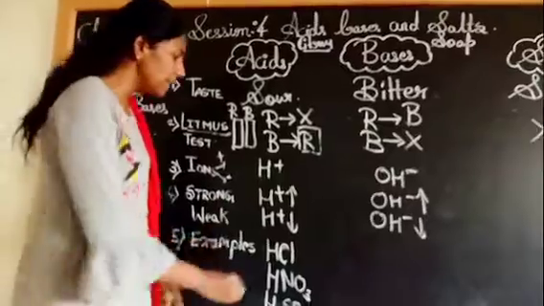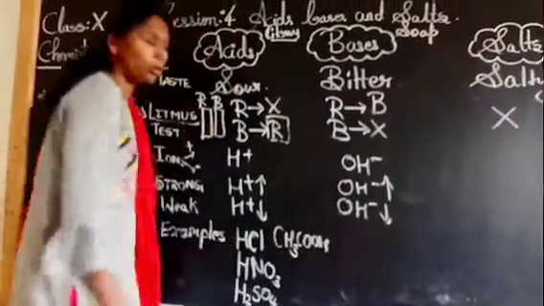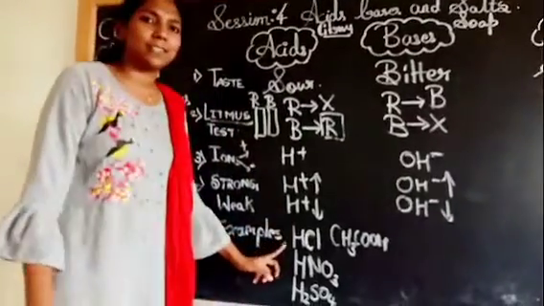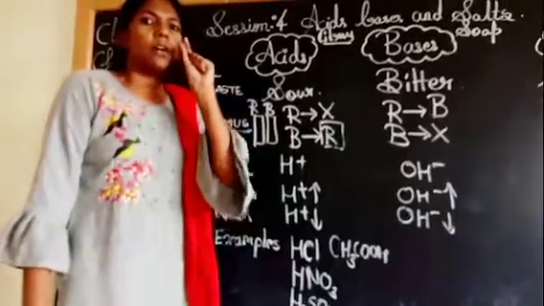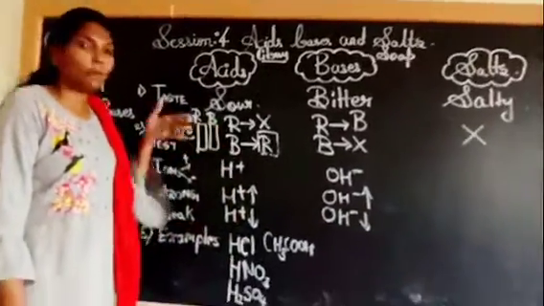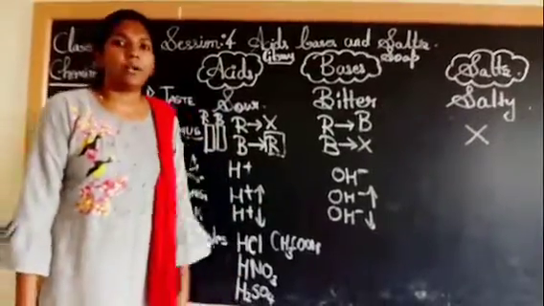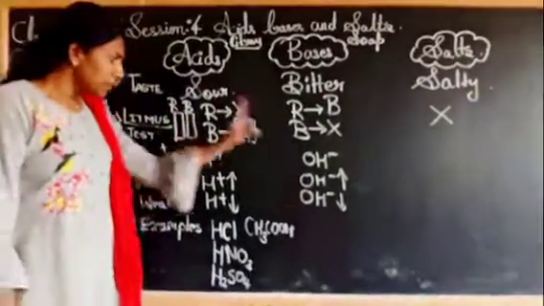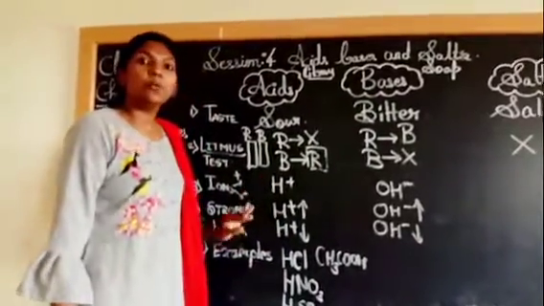There are exceptional cases. We have the weaker ones, that is, we have the acetic acid, CH3COOH. It's not that all acids start with H, but they have H in them. They have a hydrogen ion in them, because when it dissolves in water, it gives away hydrogen ions. Same way here, we have the strong bases and we have the weak bases.